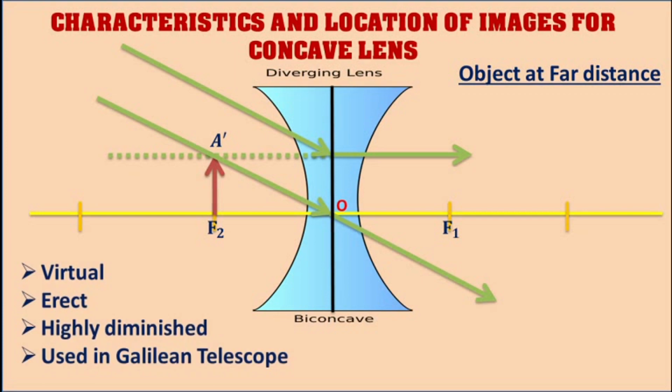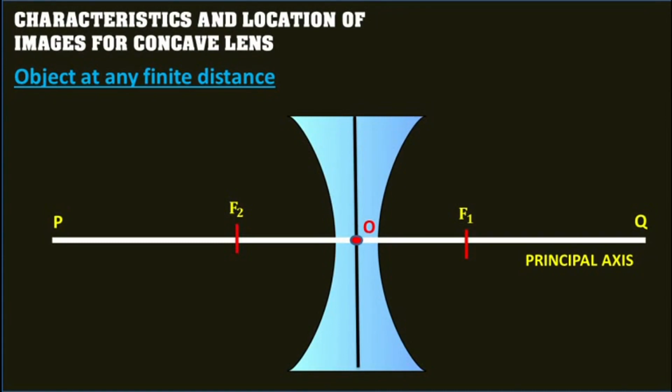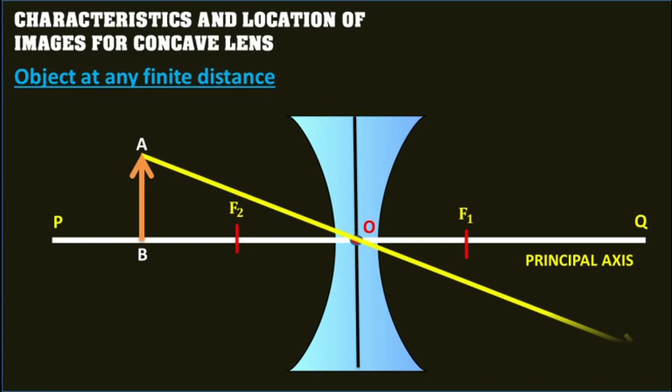Now case 2. When the object is at any finite distance from the concave lens. Let AB be an object placed at a point on the principal axis at any finite distance in front of a concave lens. Two rays AO and AD from the point A of the object, after refraction through the lens, diverge from each other.